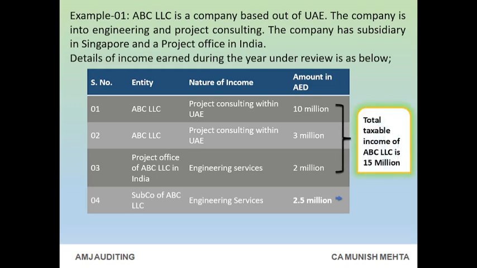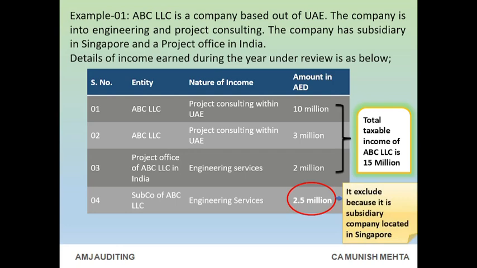Total taxable income of ABC LLC is 15 million. It excludes the subsidiary company located in Singapore.